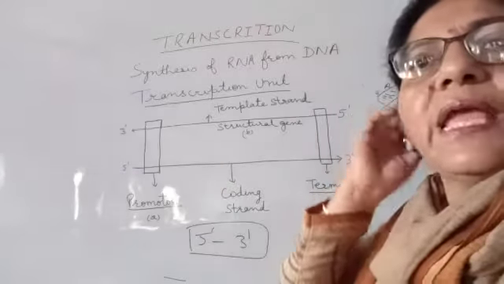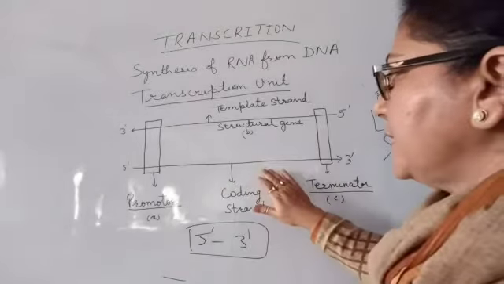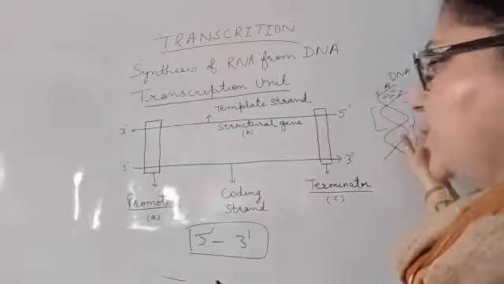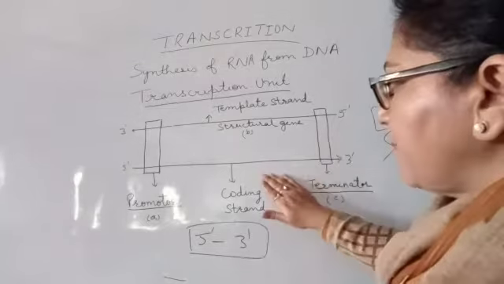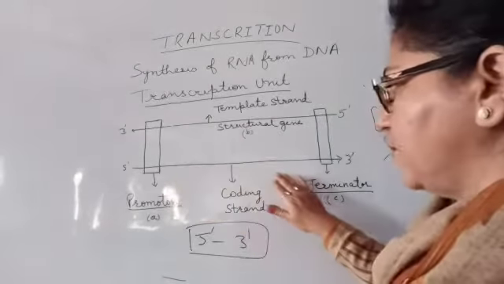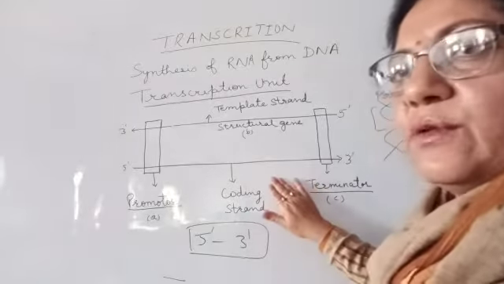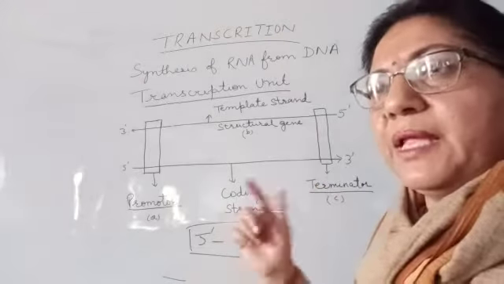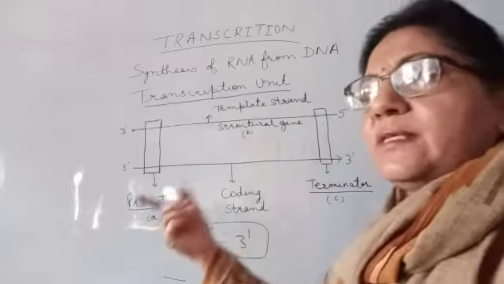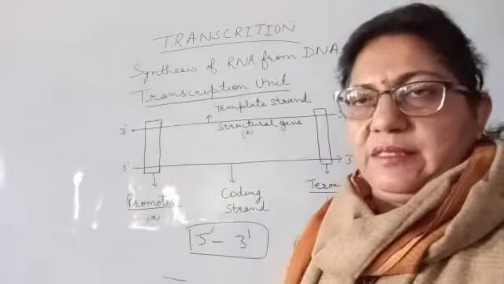So with that, you come to know that whatever is coded on the DNA coding strand will have the same nitrogen bases, except that thymine is replaced by U in RNA, and that message will be transferred for protein synthesis.